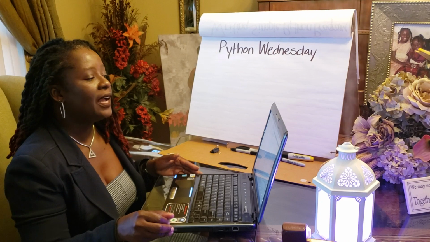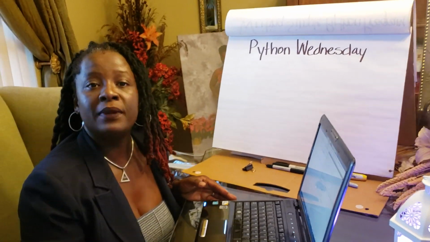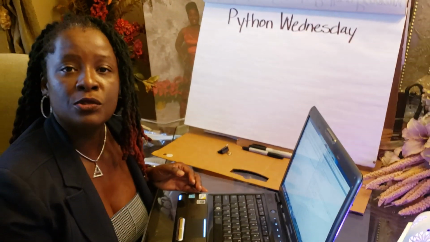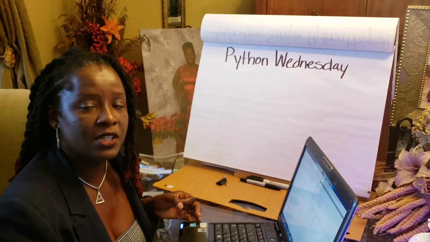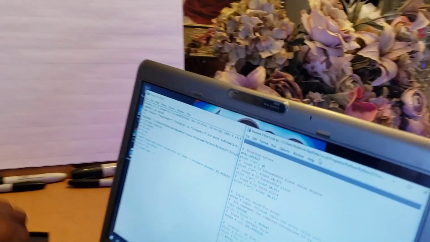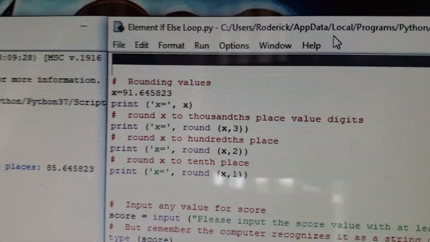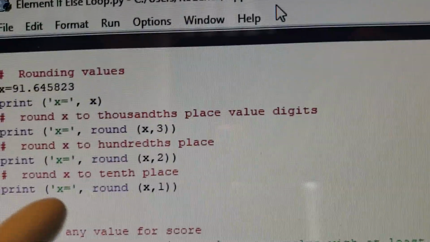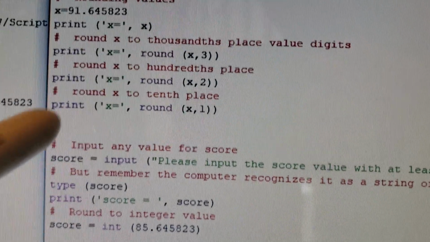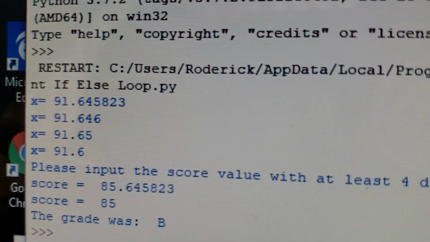Okay, so right now I want to revisit some of the things that we learned last week, but I want to introduce to you the if-else loop within Python. That's what we're talking about today, the if-else loop. We learned how to round values last time, where we put that x was equal to 91.645823, and we asked it to round it all the way down to the tenths place. And it did all of that, as you can see here on the program that was actually run. It ran it all the way down to the tenth value.